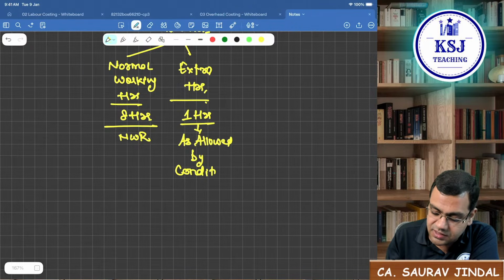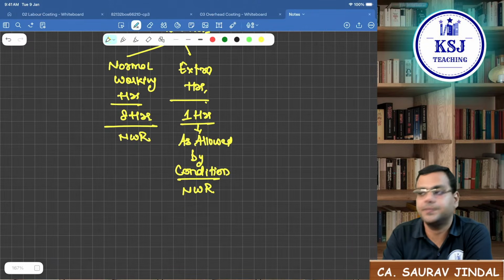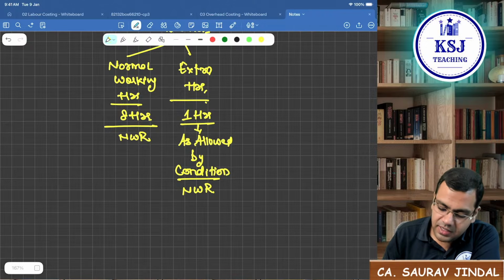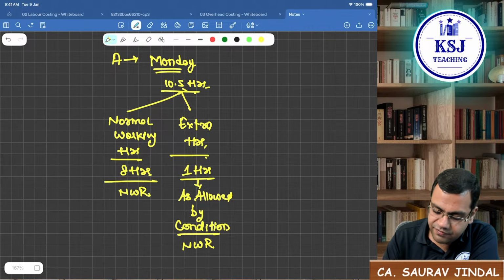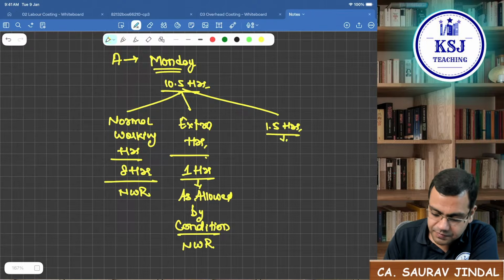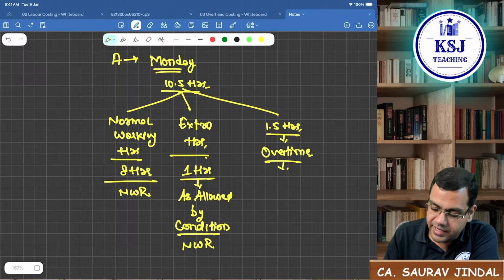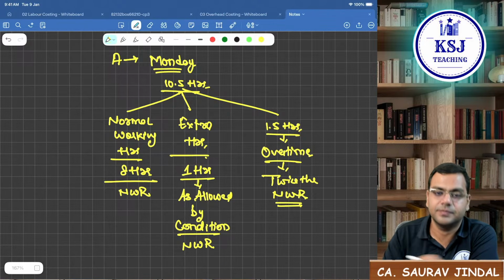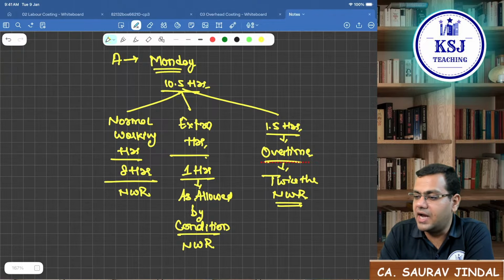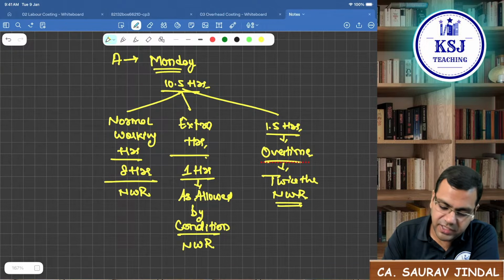And for this 1 hour, you will pay the normal wage rate. Now, this is 9 hours. For the remaining 1.5 hours, this will be your overtime, and this is to be paid at twice the normal wage rate.